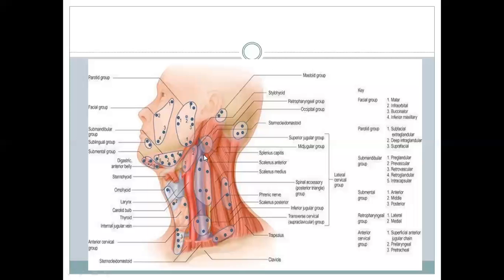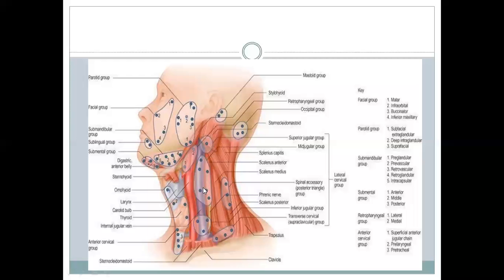The jugulo-digastric receives lymph from the submandibular nodes, and also drains the posterior one-third of the tongue and the tonsils.